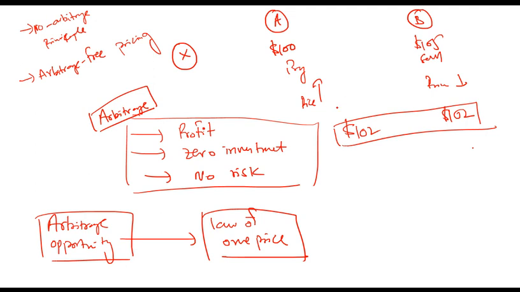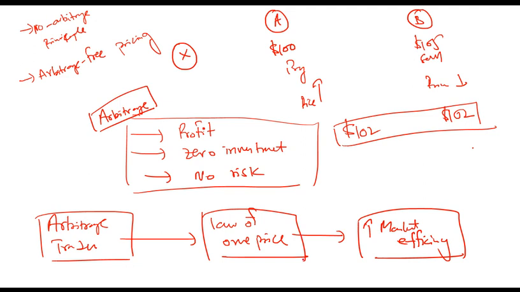That means if arbitrage trades can easily be done, or if there are no restrictions on arbitrage trades, then that will eventually lead to the law of one price prevailing in the market, and that will increase market efficiency. That means if investors or traders are allowed to make arbitrage trades, then that will actually increase market efficiency. Otherwise, if they are not allowed, then market efficiency will be impeded or sacrificed. Any problem so far?